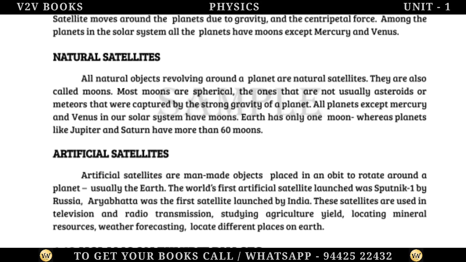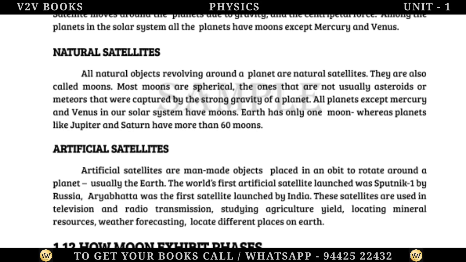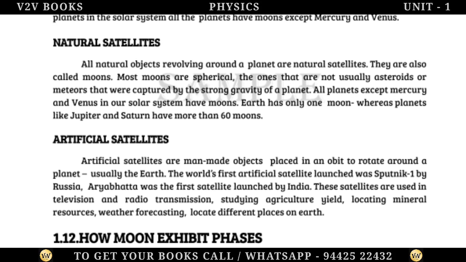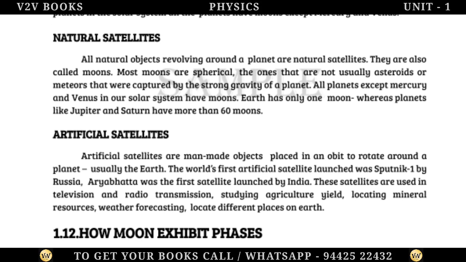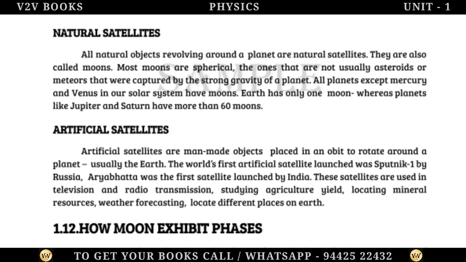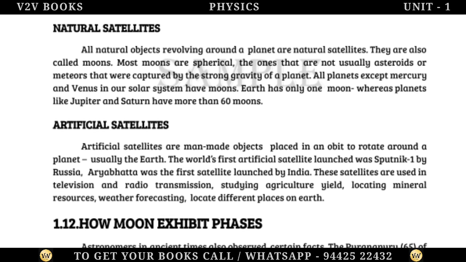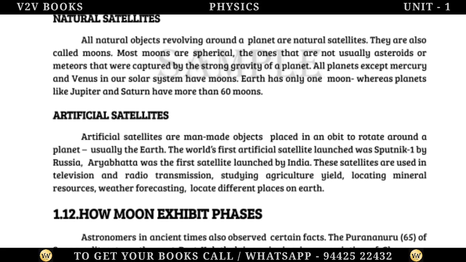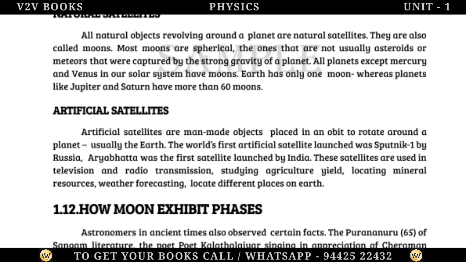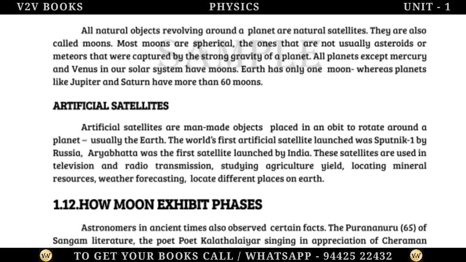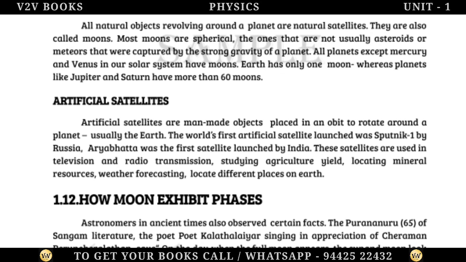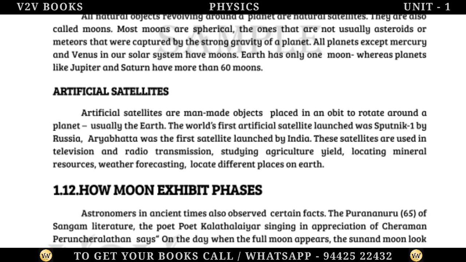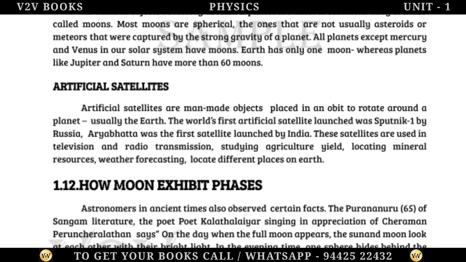Artificial satellites. Artificial satellites are man-made objects placed in an orbit to rotate around a planet, usually the Earth. The world's first artificial satellite launched was Sputnik 1 by Russia. Aryabhatta was the first satellite launched by India. These satellites are used in television and radio transmission, studying agriculture yield, locating mineral resources, weather forecasting, and locating different places on Earth. How the moon exhibits phases.